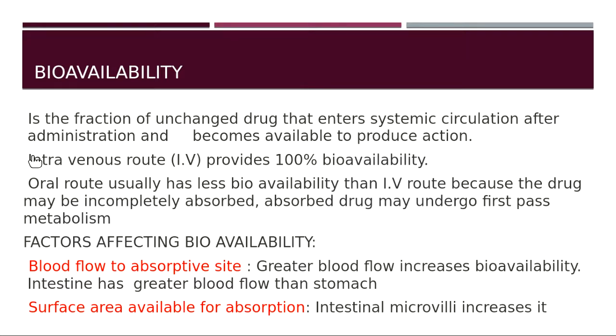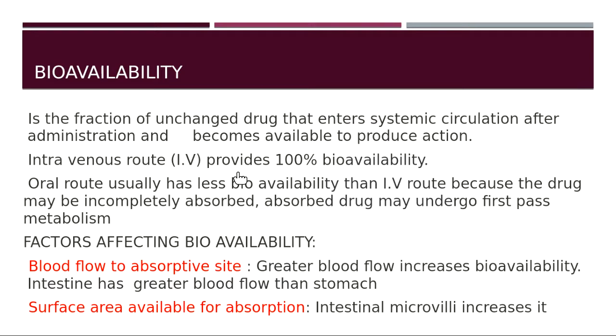Now, intravenous route will have 100% bioavailability because there is no hassle of undergoing first pass metabolism, no hassle of crossing the liver and breaking down into the particles in the liver.